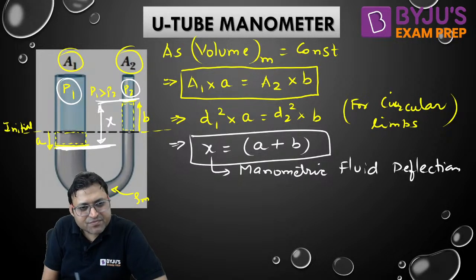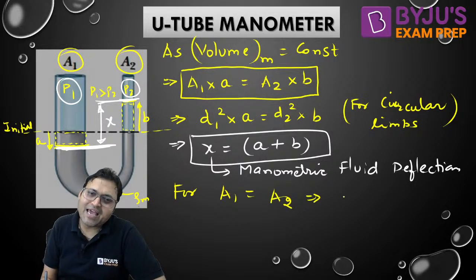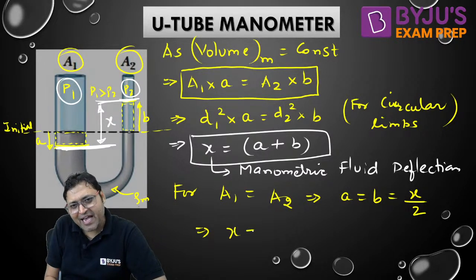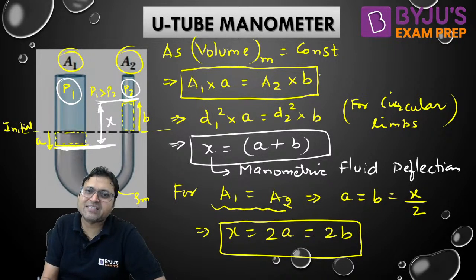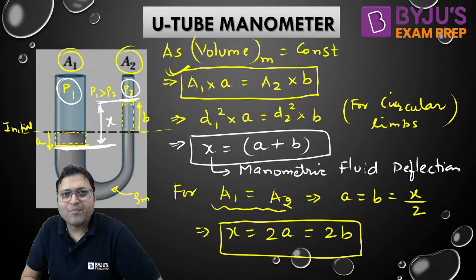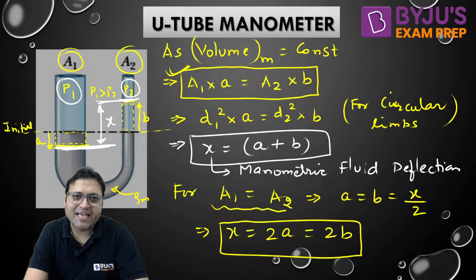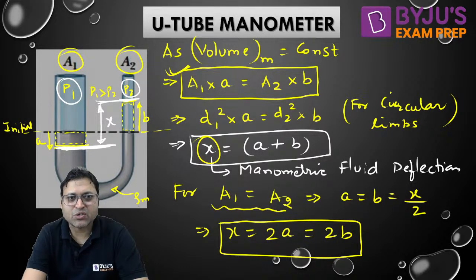And if A1 is equal to A2, then we can say A is equal to B, which is X by 2 each. Or we can say X will be equal to either 2A or 2B if A1 is equal to A2. But if A1 is not equal to A2, then this is the relation by which we can develop a relation between A and B, by which we can calculate A and B separately. If A is given, we can calculate B, and from here we can find out the manometric fluid deflection, right? This is called as U-tube manometer.